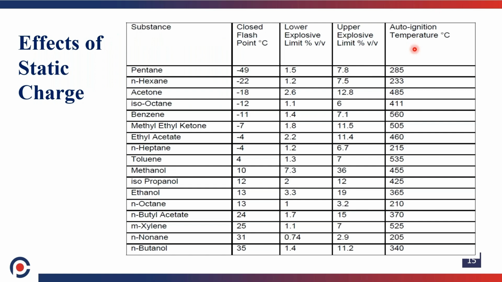These are a few examples of solvents used in industry, with the flash point, the lower explosive limit, the higher explosive limit, and the auto ignition temperature. These are all the things given here. These are solvents we normally use in our day-to-day life, and these solvents are used in the chemical industry. The values are given here. So the flammable range is in between the LEL and UEL.